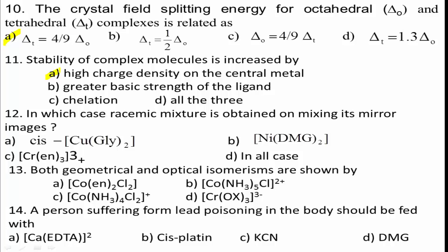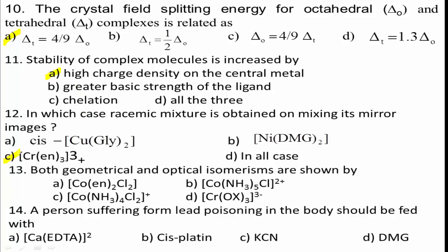So it will give a racemic mixture when D and L forms are mixed in a 1:1 molar ratio. Therefore, the correct answer for this question is option C itself.